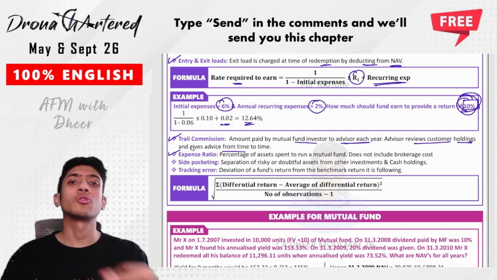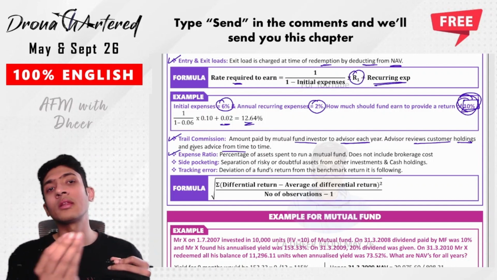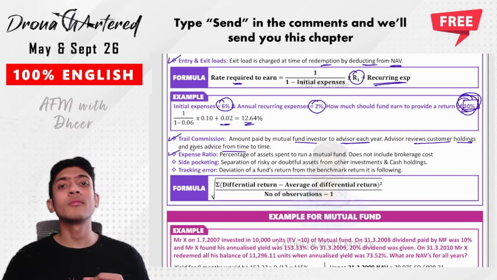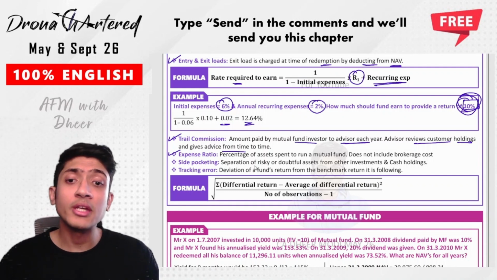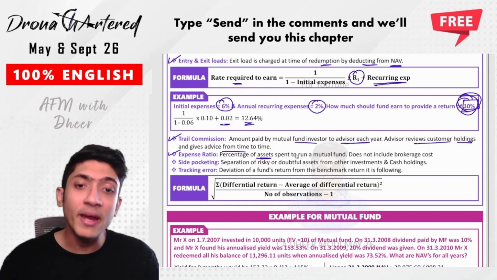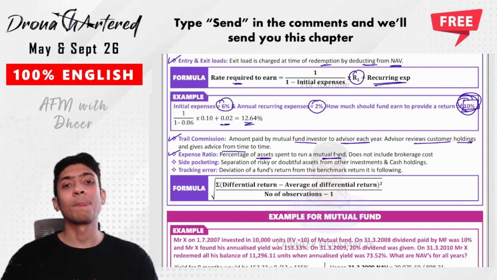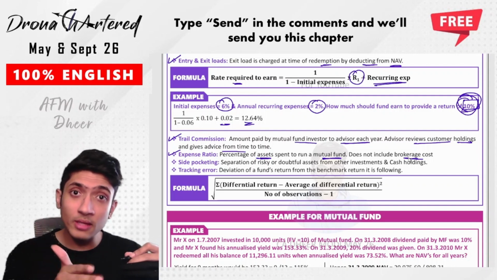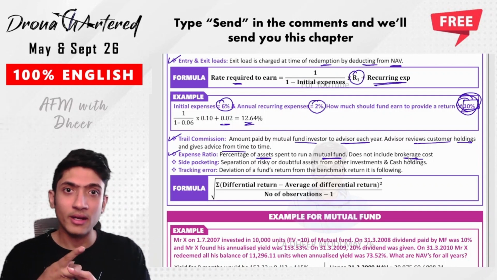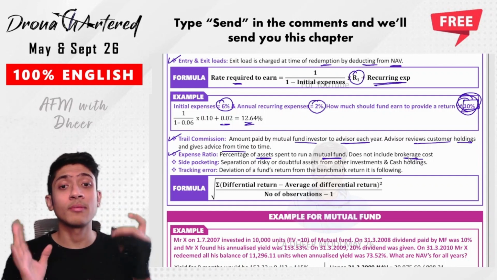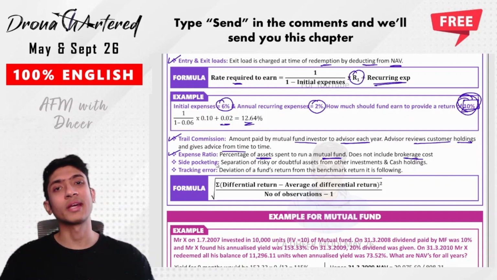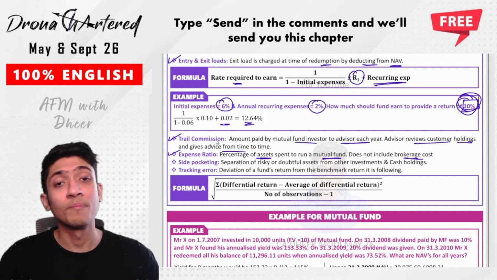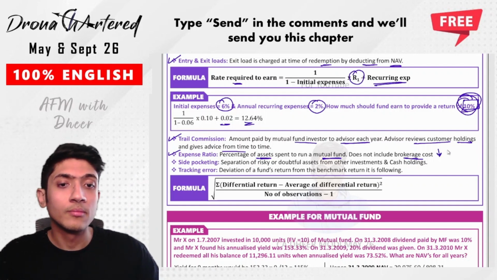Next is your expense ratio. What do we mean by expense ratio? You must have heard that this fund has an expense ratio of 0.69 percent, this fund has an expense ratio of 1.12%. What do we mean? Expense ratio is the percentage of assets spent to run a mutual fund. It does not include brokerage cost. So whatever expenses you are incurring to run the mutual fund, that is salaries, rent, electricity, any advertisement expenses, etc., all of that will be part of your expenses. This divided by the total assets will give you your expense ratio. The lower, the better.